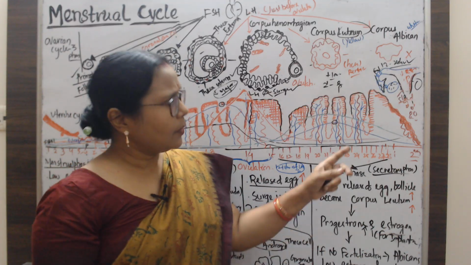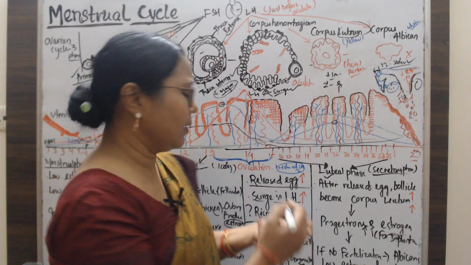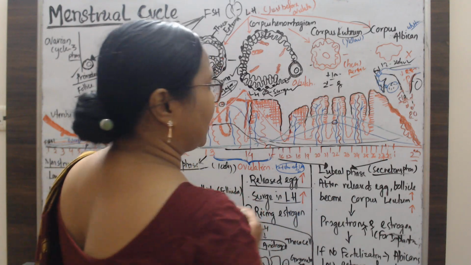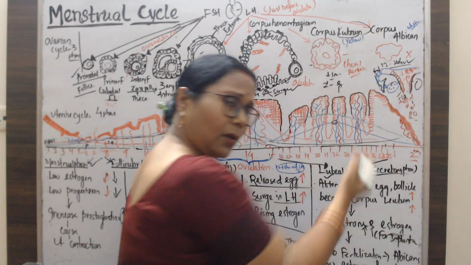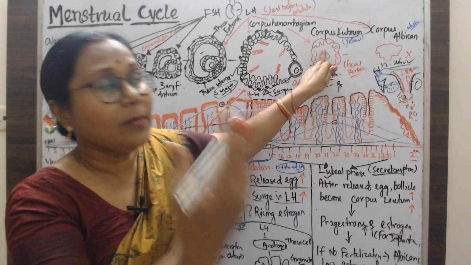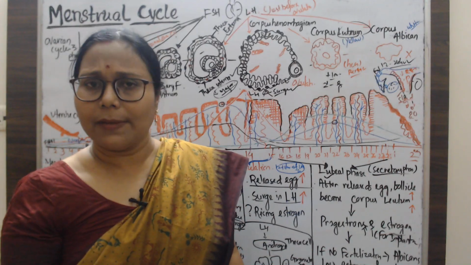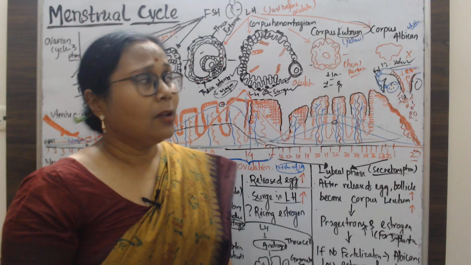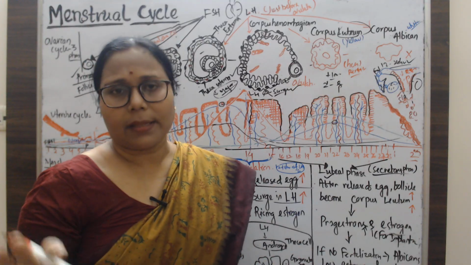Suppose no fertilization occurs. Then what happens? This is the uterine wall. If fertilization does not occur, the ovum stays in the fallopian tube. Then the corpus luteum degenerates into a remnant form, called the corpus albicans. In Latin, albicans means white.